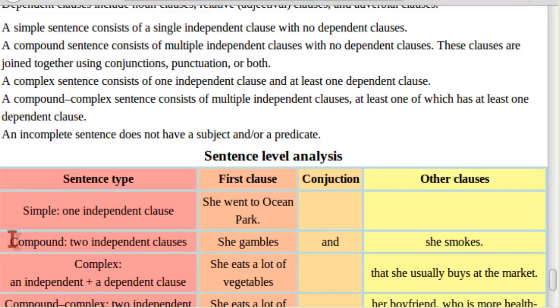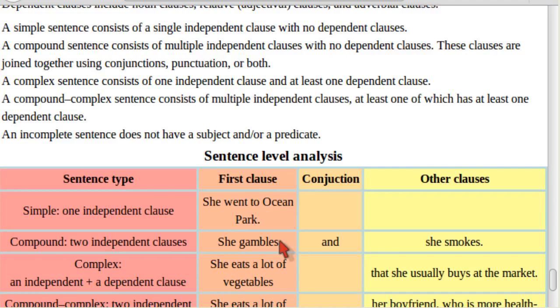The next example is a compound sentence. So she gambles and she smokes. So again, a compound sentence consists of multiple independent clauses with no dependent clauses. These clauses are joined together using conjunctions, punctuation, or both. So she gambles, it is an independent clause because it can be a sentence.